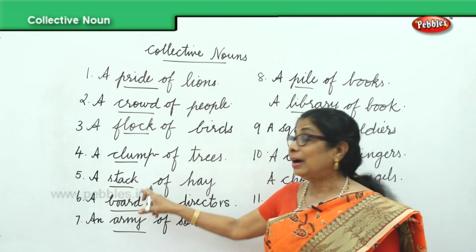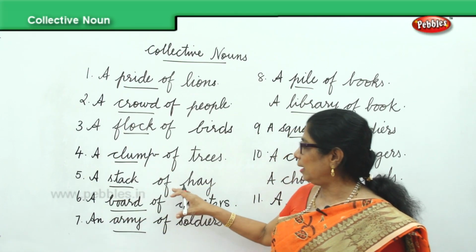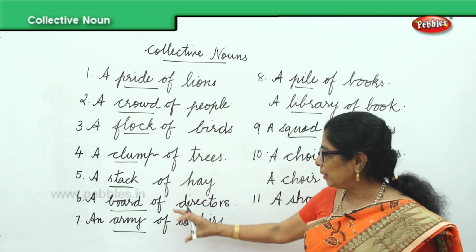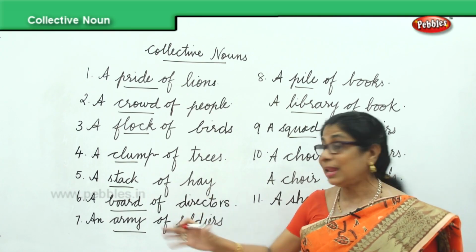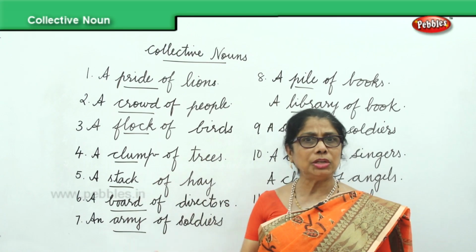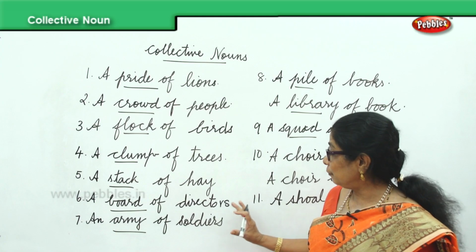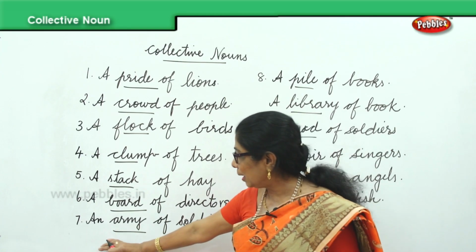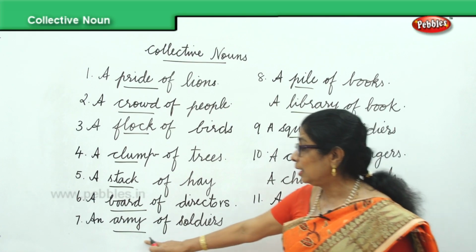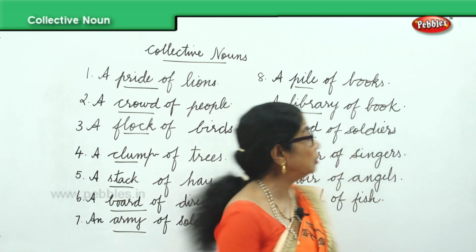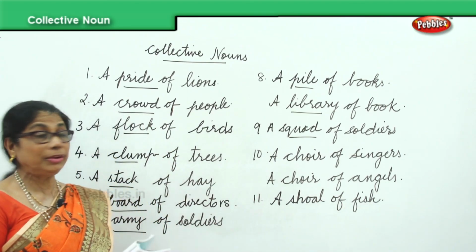Then you will say a large stack of hay was put into the lorry. Directors, a number of directors: you will say a board of directors, a large number. A board of directors came for the exam or checking. Then soldiers, a group of soldiers, a number of soldiers together. You say an army of soldiers, or you can also say a squad of soldiers when you are writing.